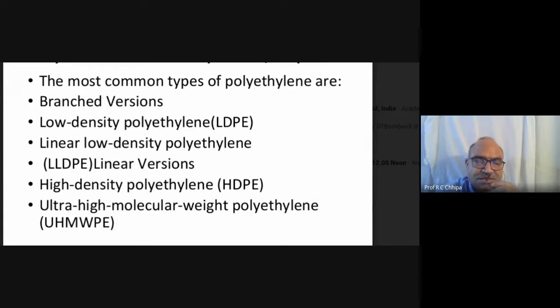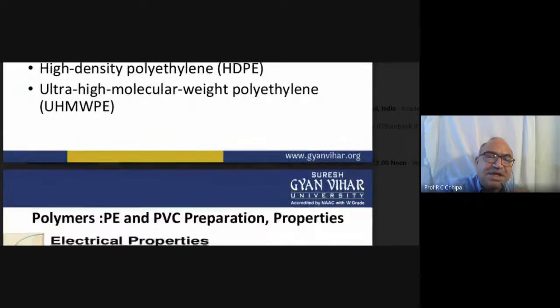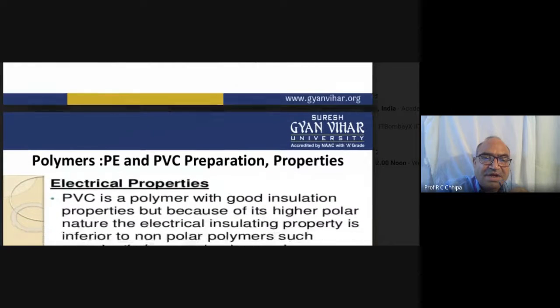So here we can say the density varies from 0.78 to 0.94. So here high density polyethylene will be, and then further ultra high molecular weight polyethylene. Here one more addition is there, high molecular weight.